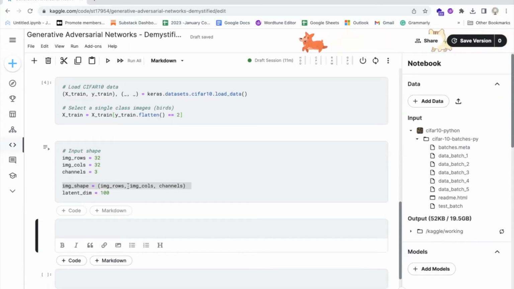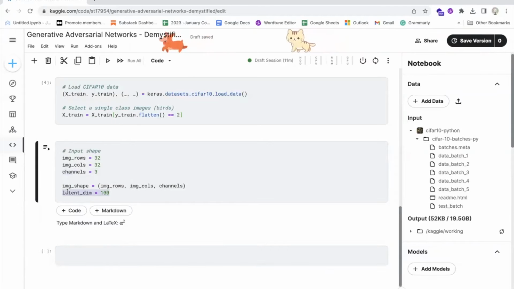Finally, the variable latent_dim is defined and set to 100. This variable represents the dimensionality of the latent space of the model. The latent space is an intermediate representation of the input images that the model uses to generate new images. Increasing the value of latent_dim can allow the model to generate more complex and diverse images, but it can also increase the computational complexity of the model.